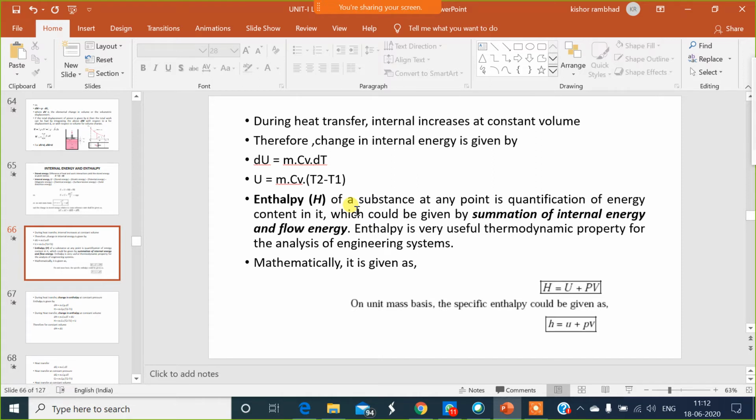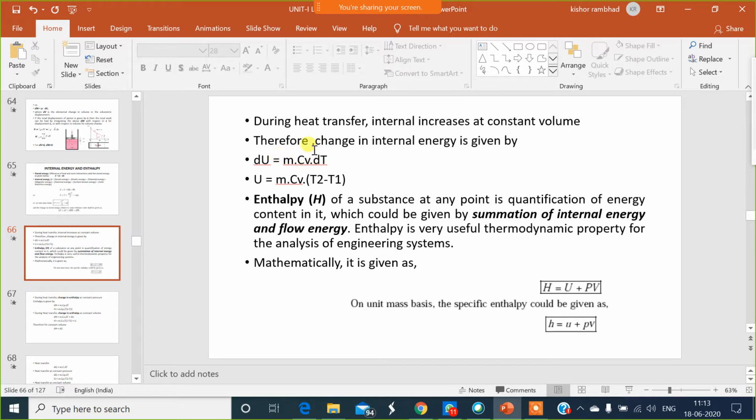You might have studied this in 12th standard. Let me give the definition of specific heat. The amount of heat required to raise the temperature of unit mass of a substance by 1 degree Celsius is called specific heat. To increase the temperature by 1 degree Celsius for a 1 kg mass of a substance, the amount of heat required is called the specific heat.